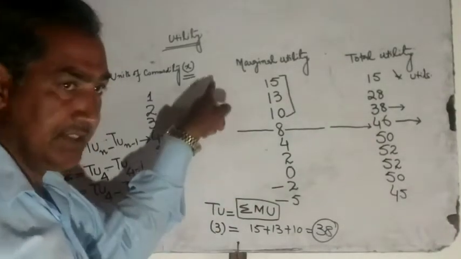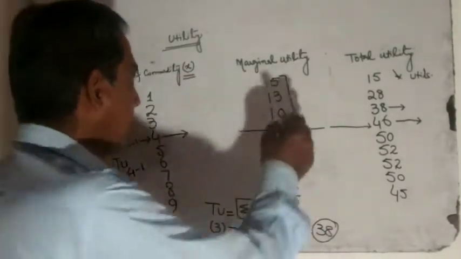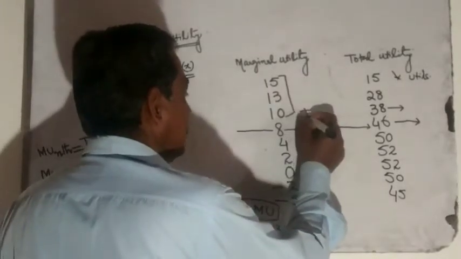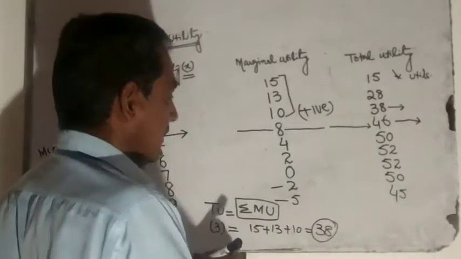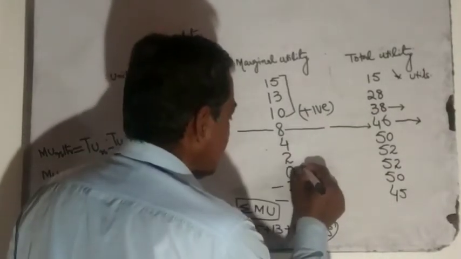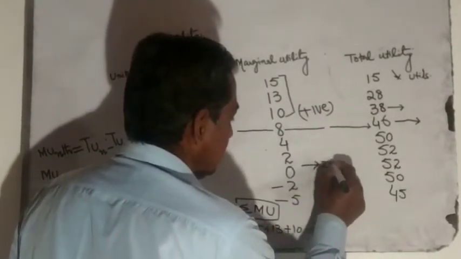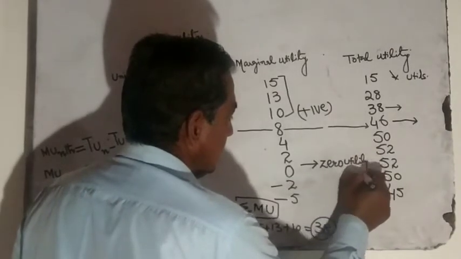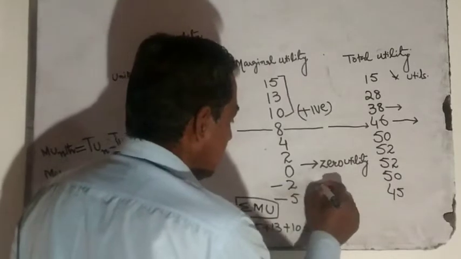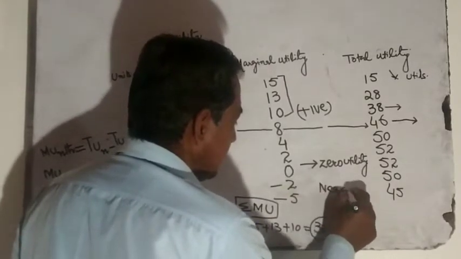We have 3 stages. 1, the positive utility, 0 utility, and negative utility.